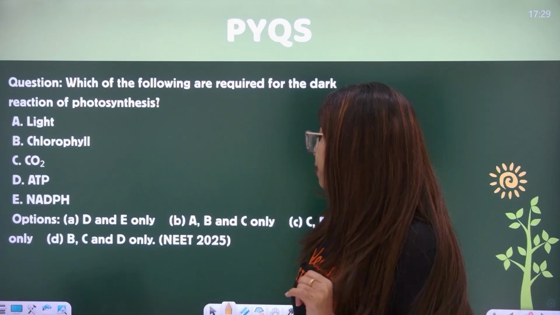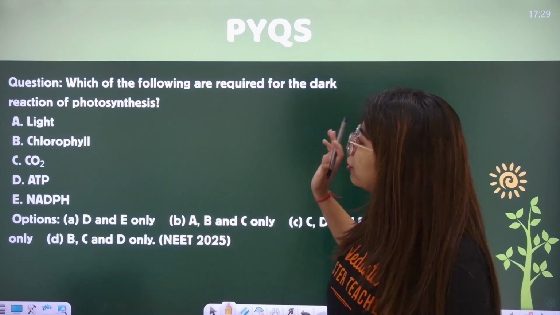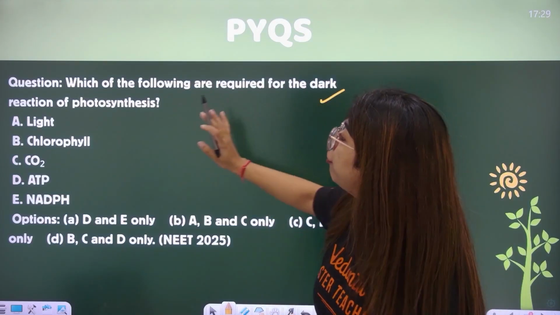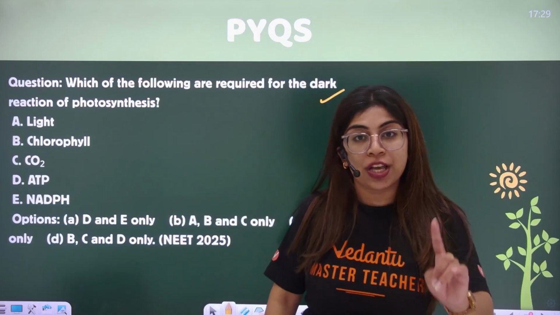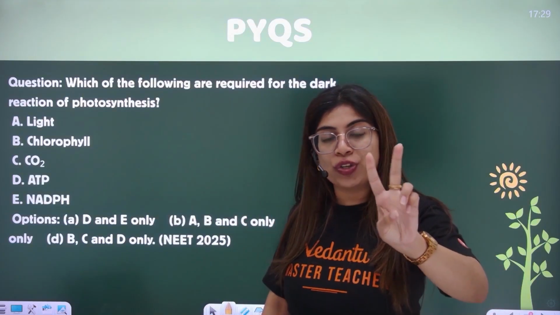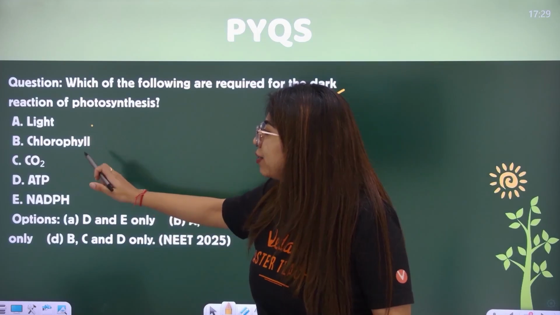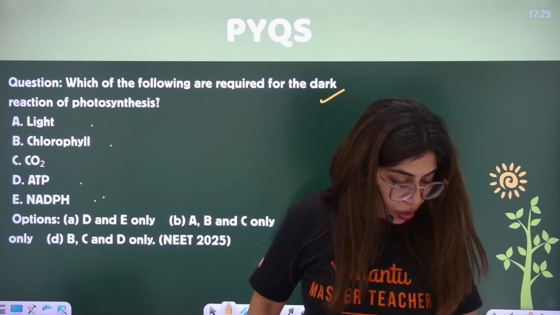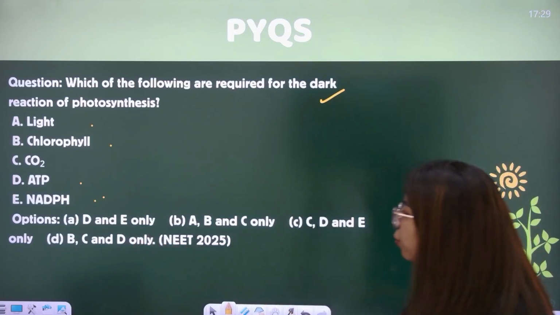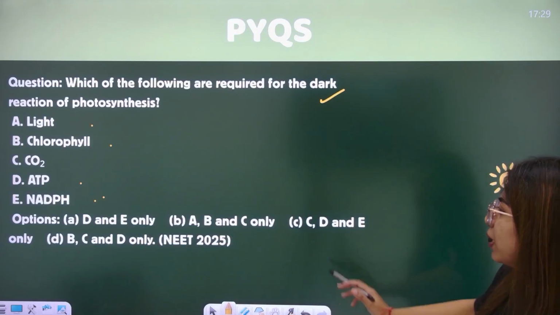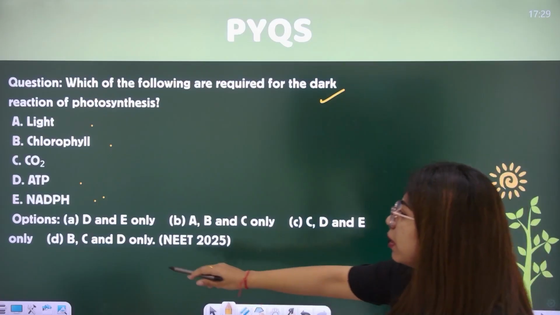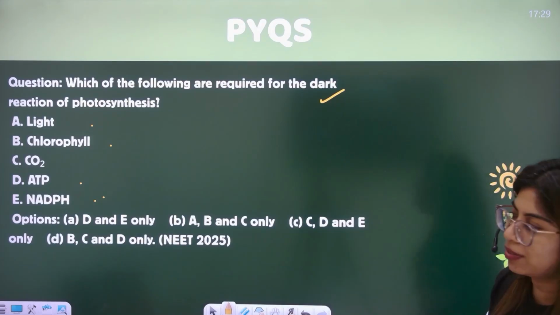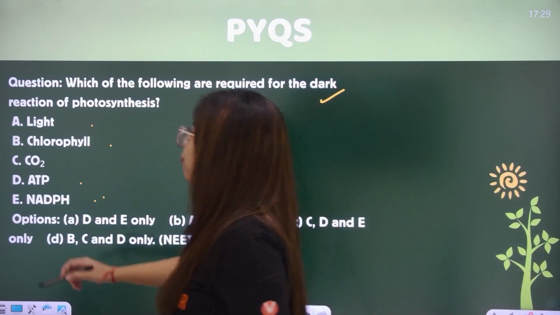Already predicted this one. Last, all of you, the options are here. Which of the following are required for the dark reaction of photosynthesis? The biosynthetic reaction, the dark reaction on which our second class is based. Light, chlorophyll, CO2, ATP, NADPH. The options given are D, E only; A, B, C only; C, D, E only; B, C, D only. NEET 2025 it is. Question number 3, very good.